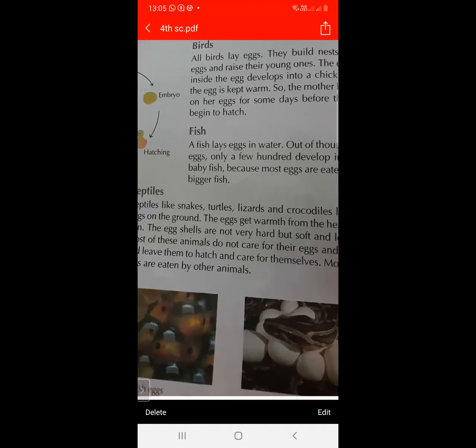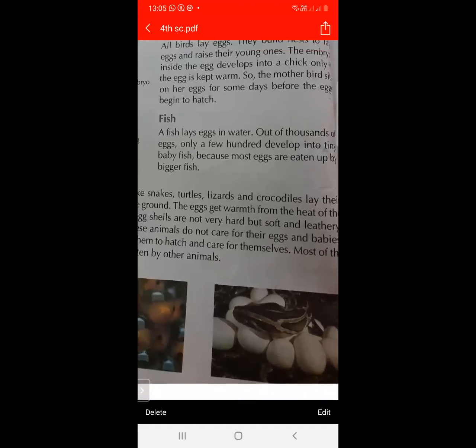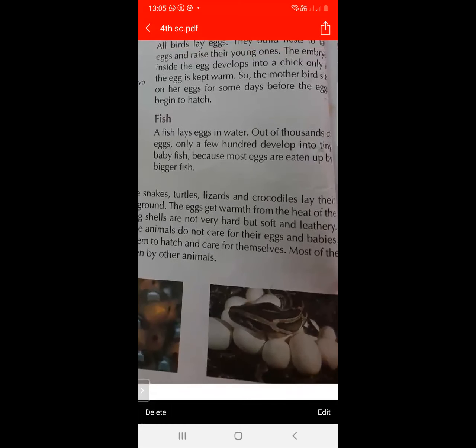Next is fish. A fish lays eggs in the water. Out of thousands of eggs, only a few hundred develop into tiny baby fish because most eggs are eaten up by the bigger fish. As we know, all fishes lay eggs in the water.